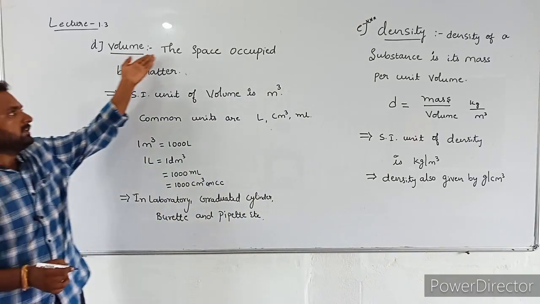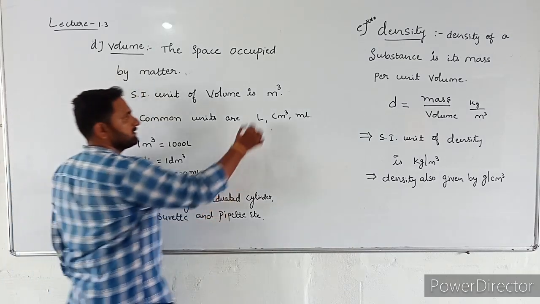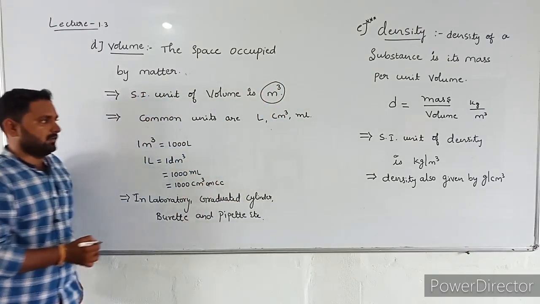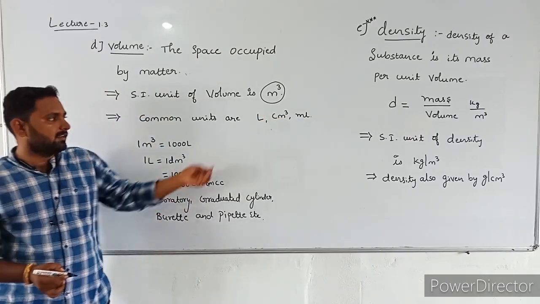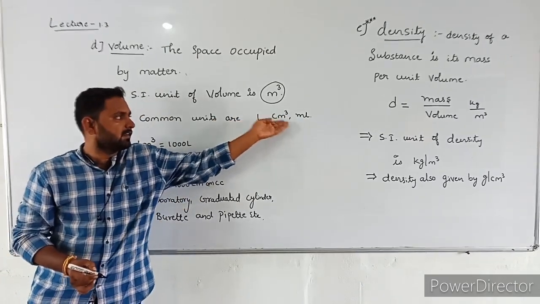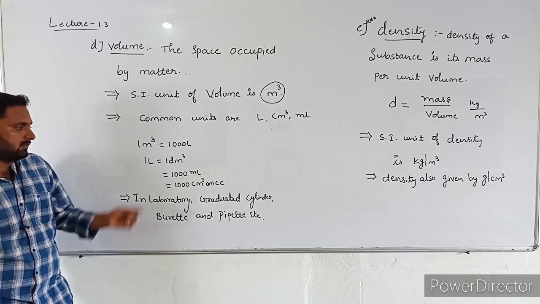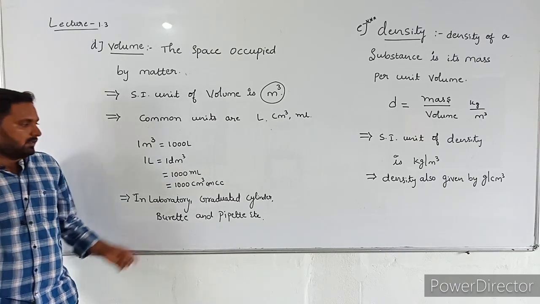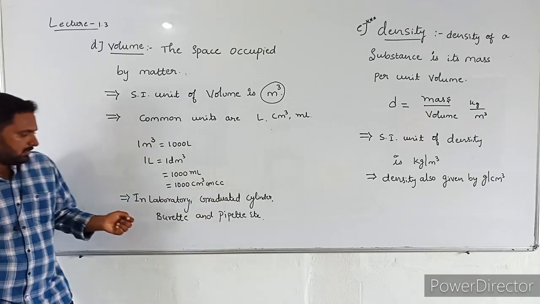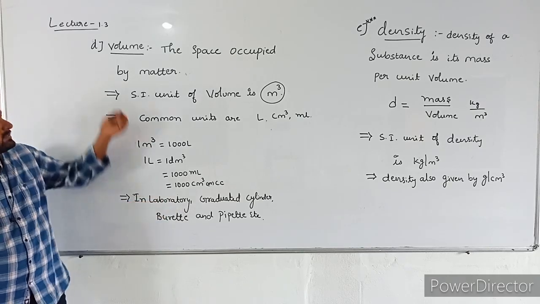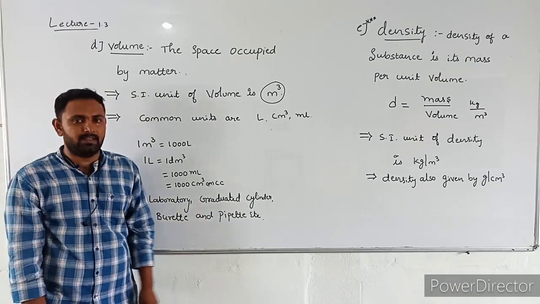Volume, what is the meaning of volume? The space occupied by matter. And what is the SI unit of volume? The SI unit of volume is cubic meter. The common units are liter, cubic centimeter, ml, but these are not SI units. 1 cubic meter is equal to how many liters? 1000 liters. 1 liter is equal to 1000 ml, or 1000 cubic centimeter. And in the laboratory, to measure volume of solution, we use graduated cylinder, burette, and pipette, etc.